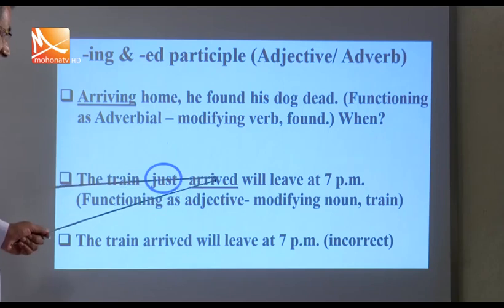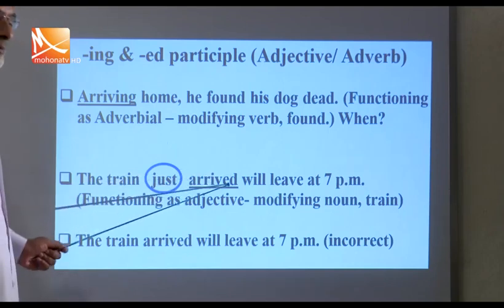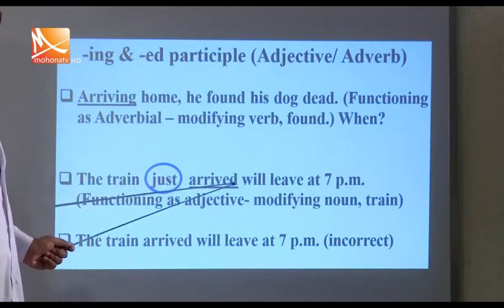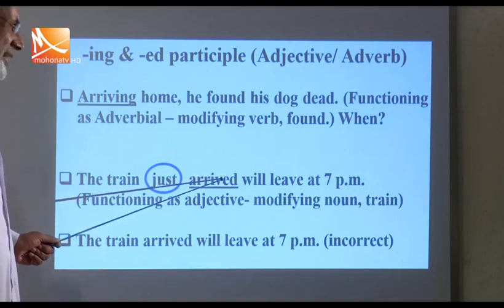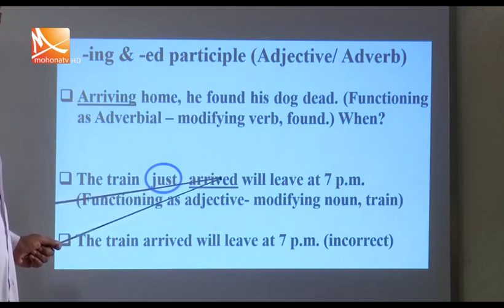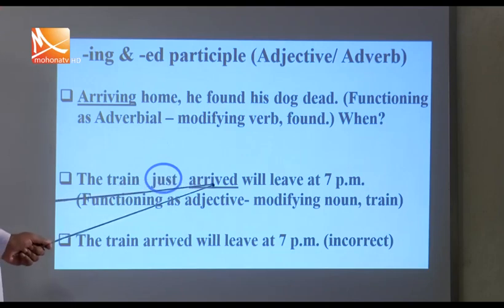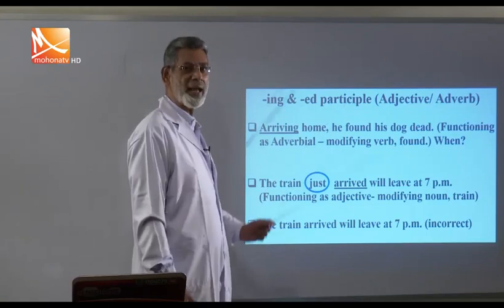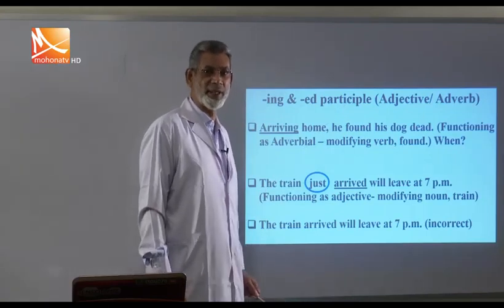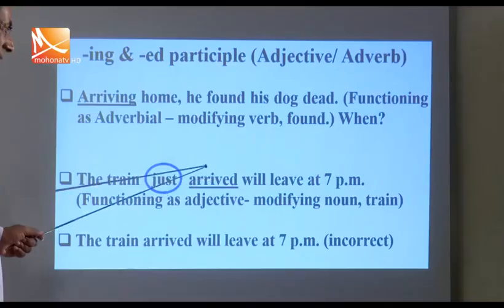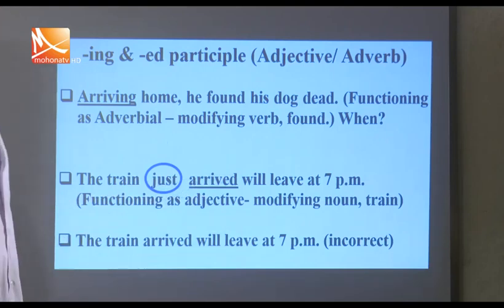Because this is an intransitive verb, and with an intransitive verb you cannot use the ed participle form unless it is preceded by some adverb. Just is necessary. Otherwise, you cannot use an intransitive verb as an ed participle.